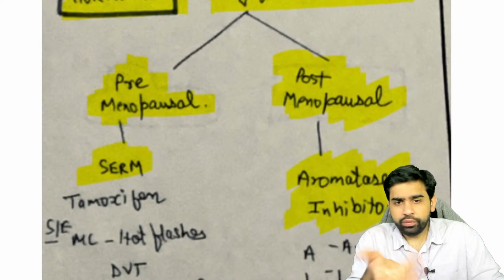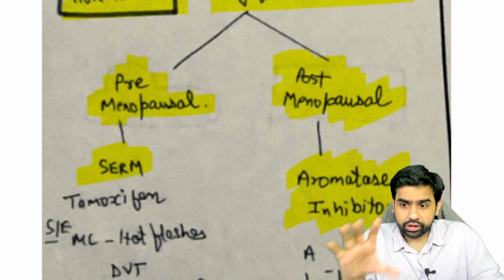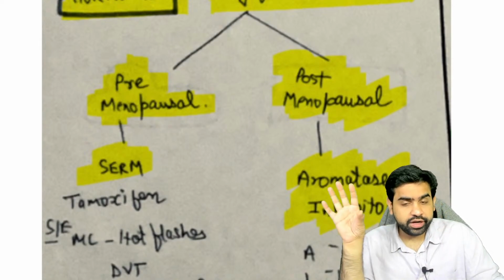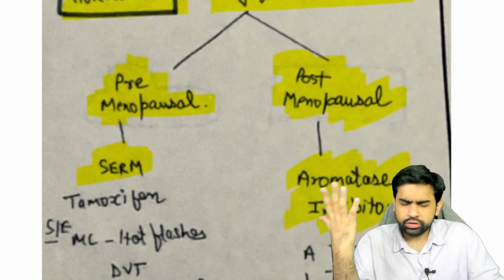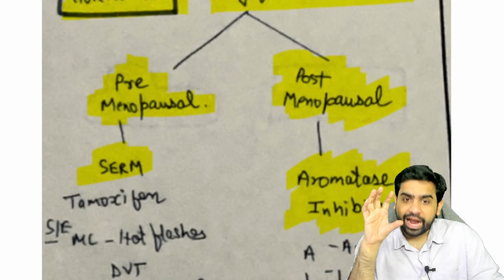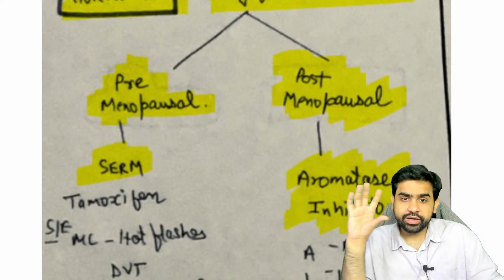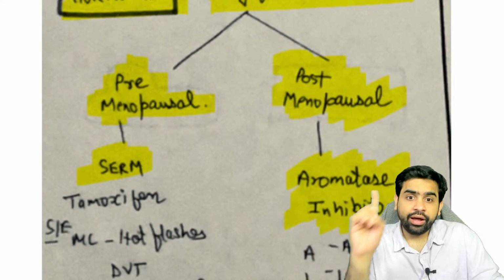Okay, so the ovaries are not functioning at this point of time. So let's get over here. What happens is that the testosterone is getting converted to estrogen. So where on earth did the testosterone come from in the old woman, right? What you need to understand is that the adrenals produce the testosterone. This testosterone will get converted into estrogen by the aromatase.